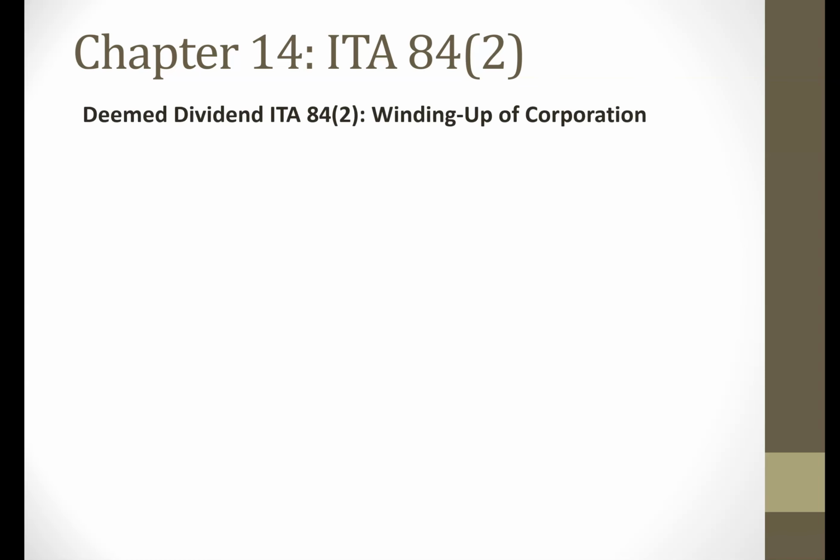Moving on to the next slide, let's look at deemed dividends under 84.2. Now, under 84.2, this is when there's a winding up of a corporation. So let's talk about what we mean by winding up. Let's go through a simple example. A corporation is going to wind up. They're going to cease operations. So what are the steps that happen when a corporation decides it no longer wants to exist anymore? They want to stop all operations and basically wind up and take the corporation off being a corporate entity.